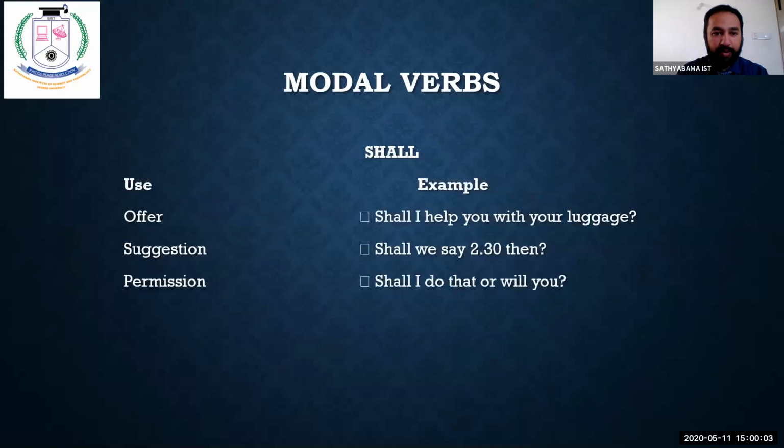Let us continue. Okay, so shall is used for offer, suggestion, and permission. Shall I help you with some luggage? Shall I carry your notebook, sir? Shall I carry your file, madam? Suggestion. Shall I do this for you? Permission. Shall I do that or will you? Okay, shall is used for offer, suggestion, permission. Clear? Now we'll move on with the next slide.